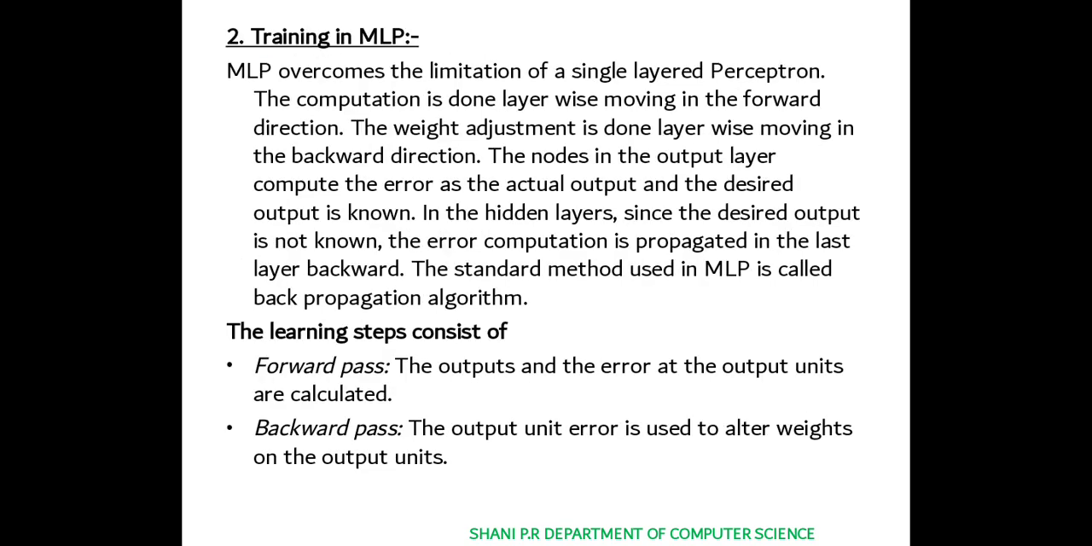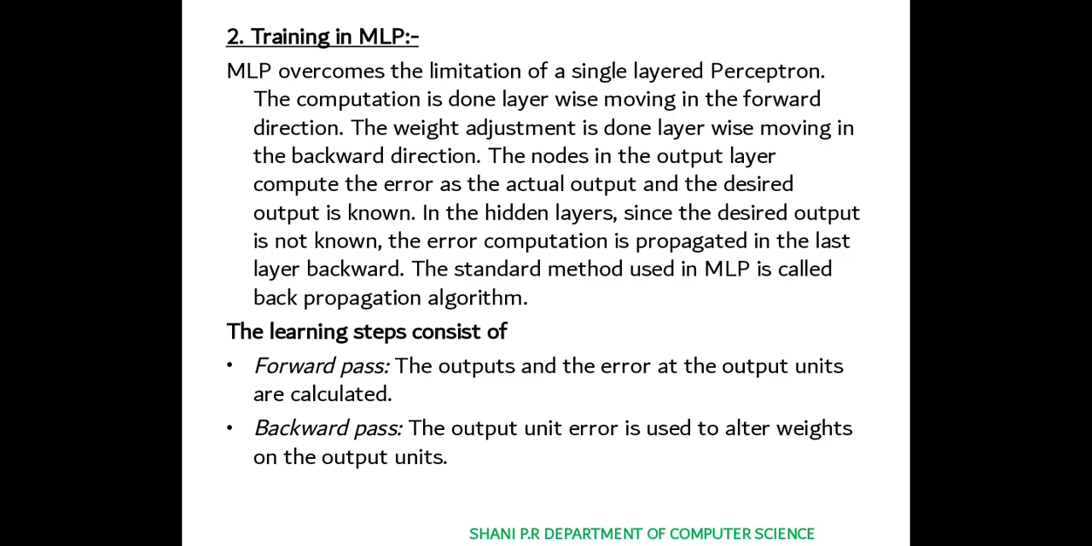Next we have training in MLP, that is, multi-layer perceptron. In MLP we have many hidden layers, as we saw in yesterday's class, whereas in RBF we have only a single hidden layer, which uses the Gaussian function, while here it uses the logistic function, the sigmoid function.